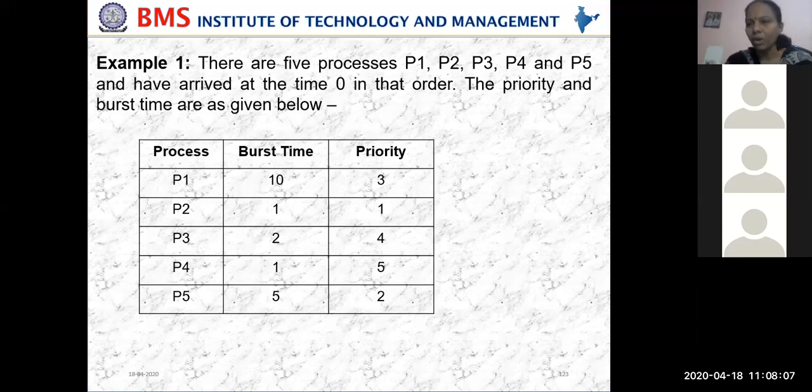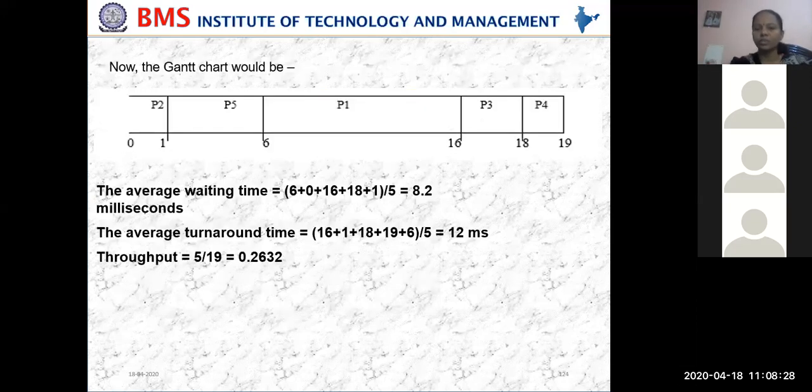Because this is a priority algorithm, first we have to execute priority 1. P2 will be executed first. After P2, P5 will be executed. After P5, P1 will be executed. Then P3, then P4. First, you draw a Gantt chart based on the algorithm. So the Gantt chart for this is this one. After that, calculate the average waiting time, the turnaround time, and the throughput. This is what you have to do for any algorithm.